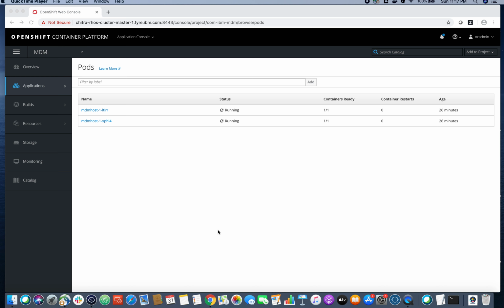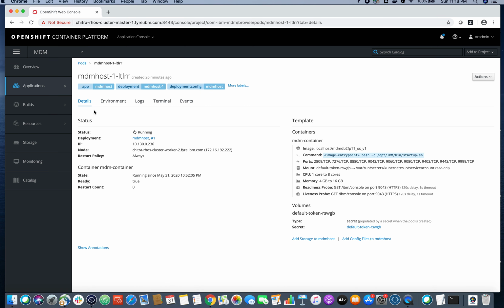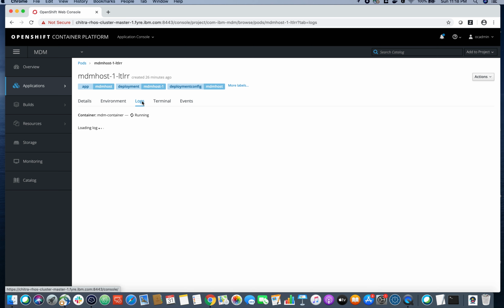And now, what's the secret sauce with OpenShift that makes people go to it? Let's see it. So let's just go to one of the pods we just created. This pod is up and running. Let's go to the logs.